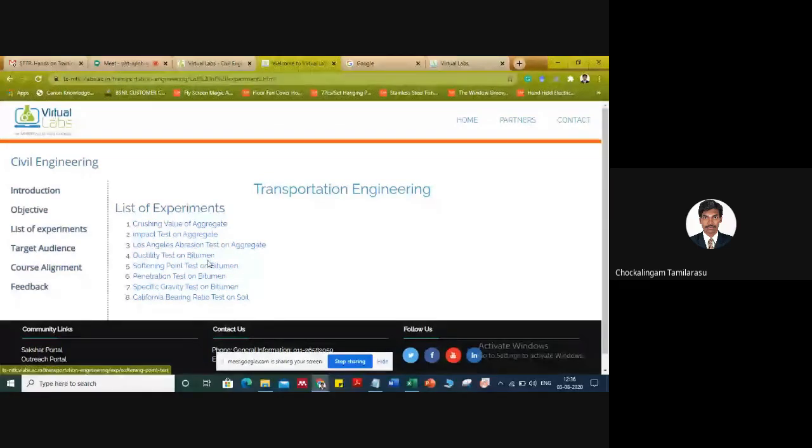Then we will move on to bitumen: ductility test, softening point, penetration, specific gravity, and then the CBR test on soil. Now first we will move on to the crushing value of aggregate. Just now I will click that particular link.